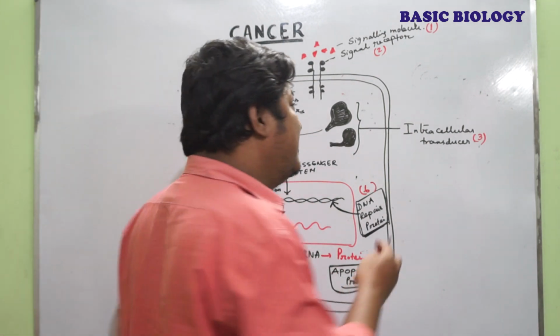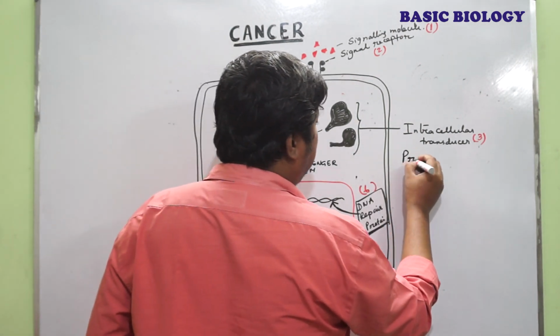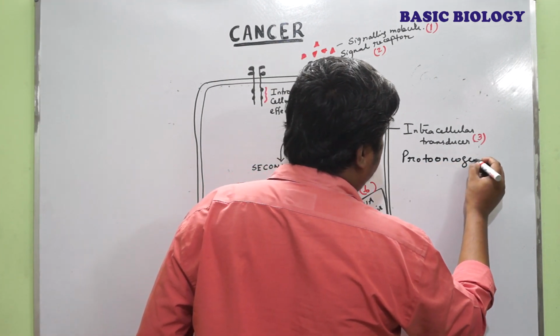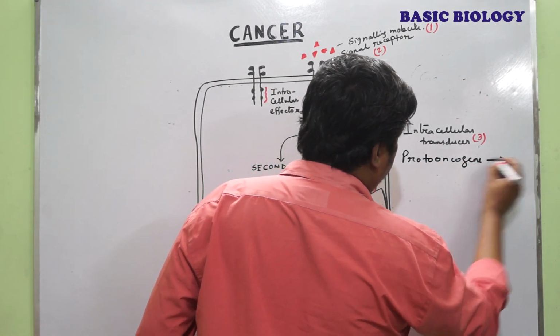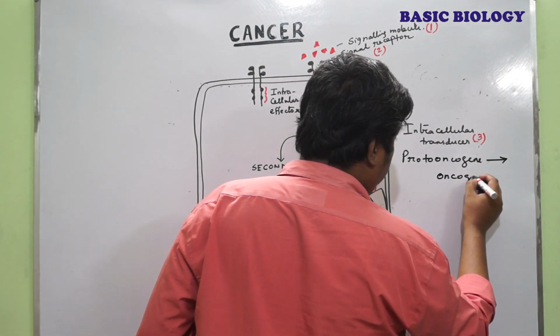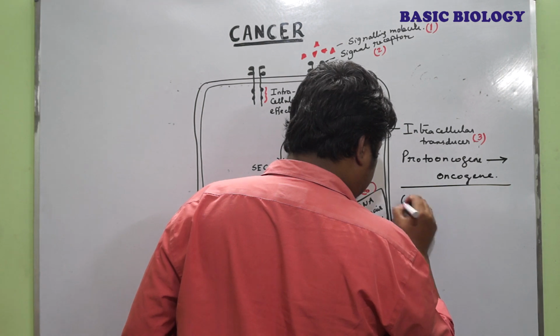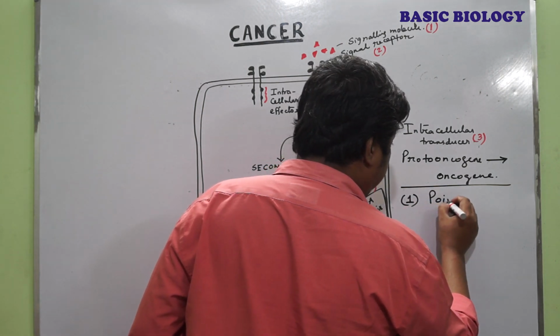So there are basically three mechanisms which are responsible for the conversion of proto-oncogene into oncogene. First is point mutation.